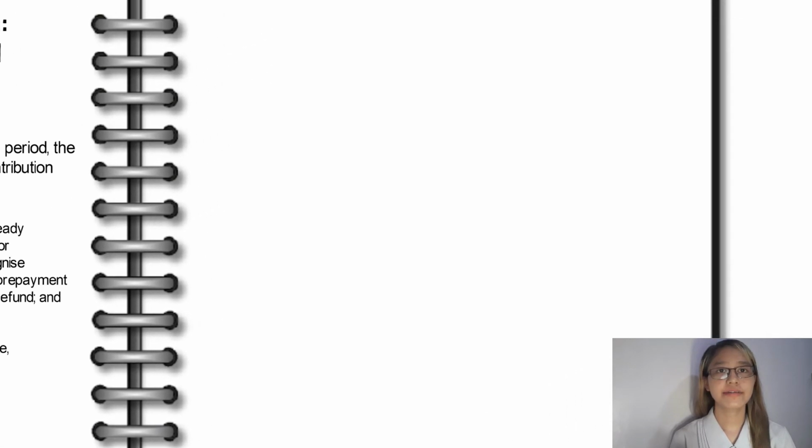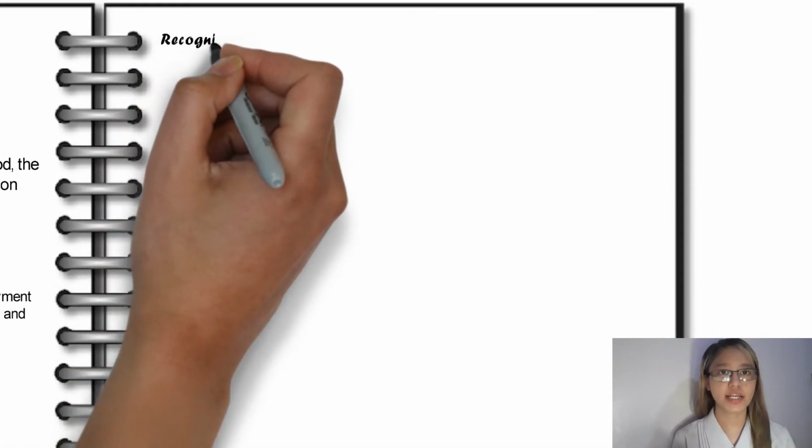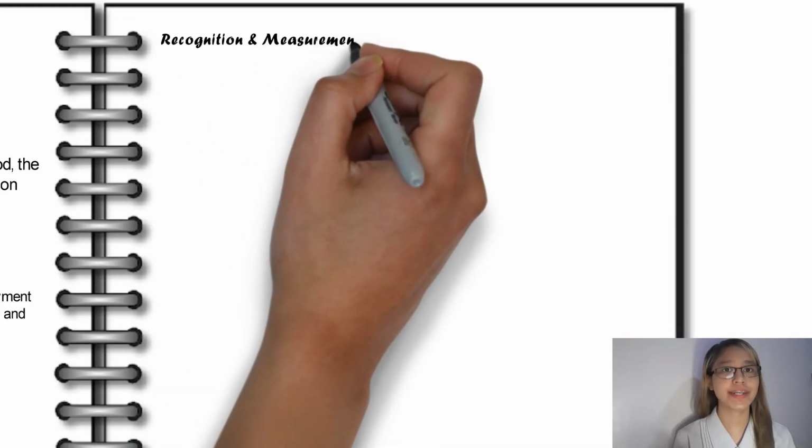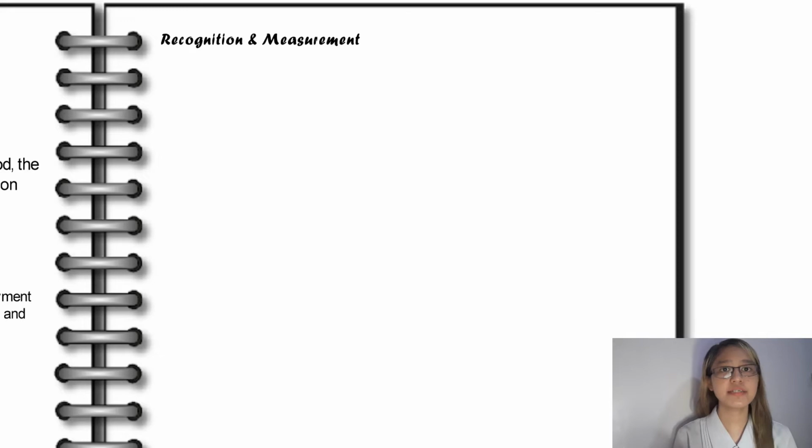Meanwhile, defined benefit plans may be unfunded or they may be wholly or partly funded by contributions by an entity and sometimes its employees into an entity or fund that is legally separate from the reporting entity and from which the employee benefits are paid.